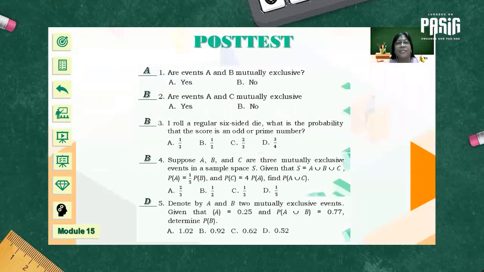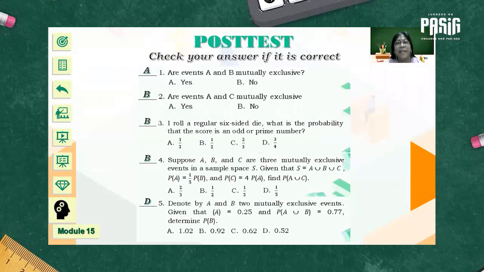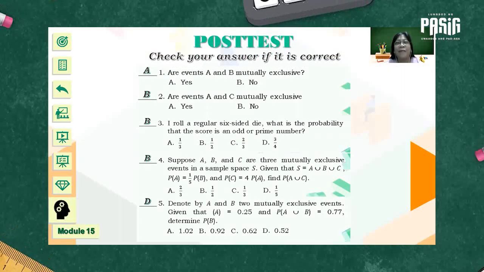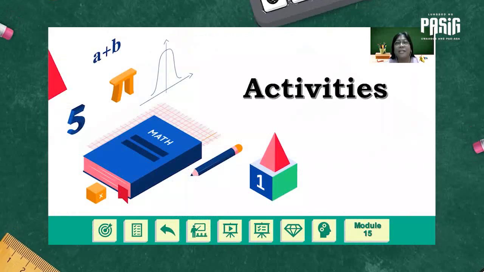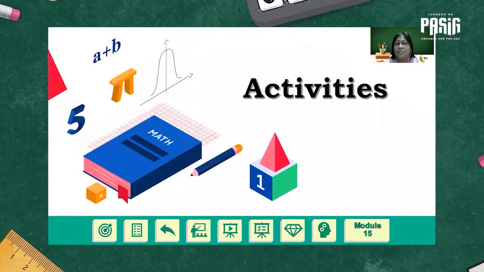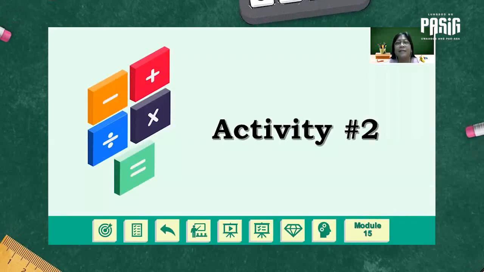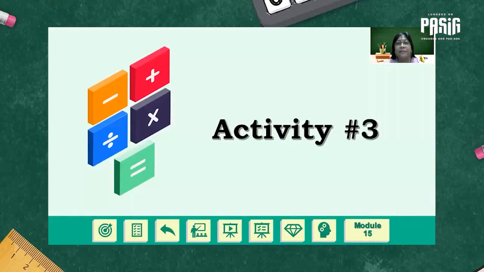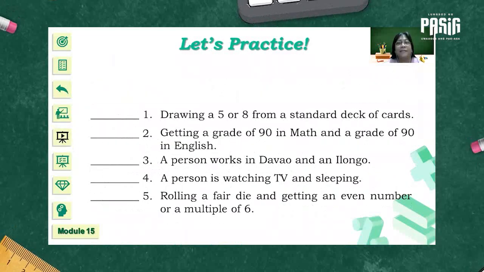Let's check if your answer is correct. I hope you made the perfect score. Good job! Now you're ready to answer the different activities in your module. For activity 1, for activity 2, and for activity 3. Let's check your work.